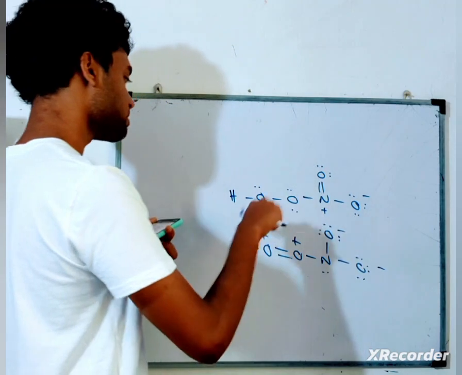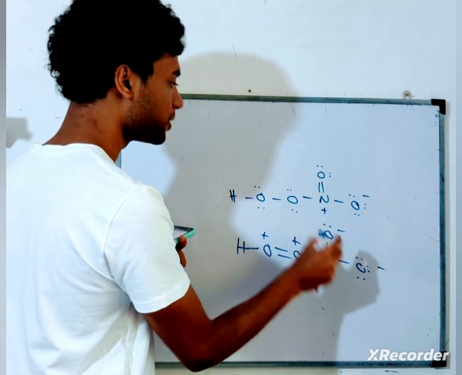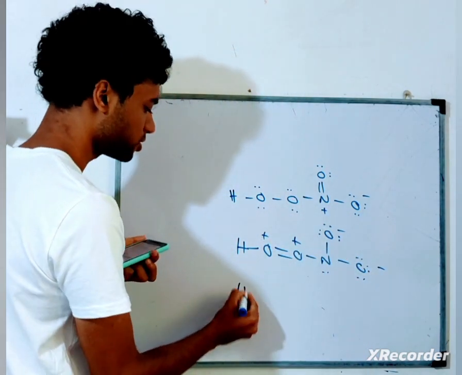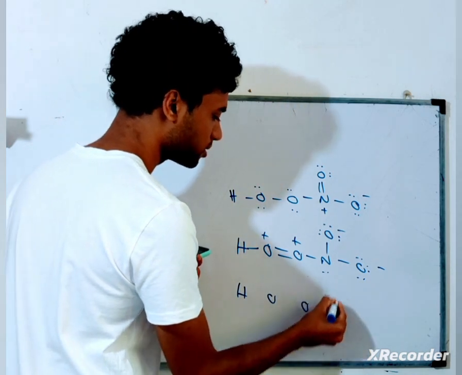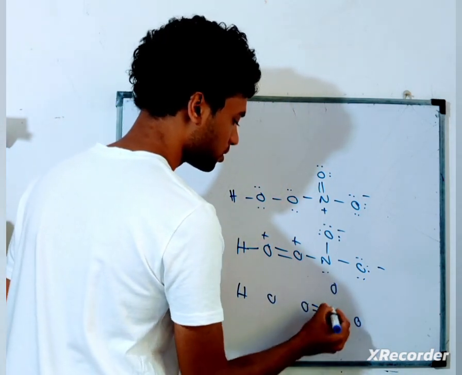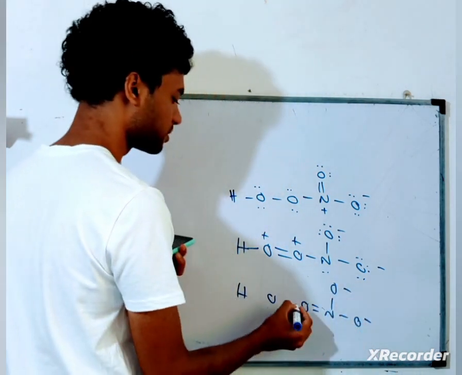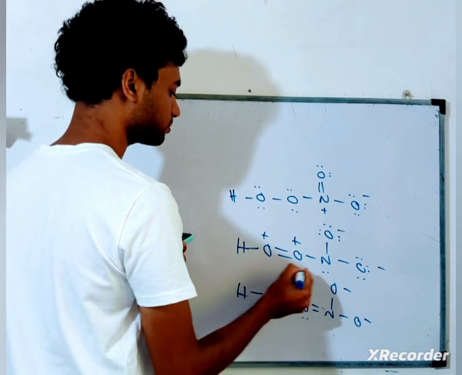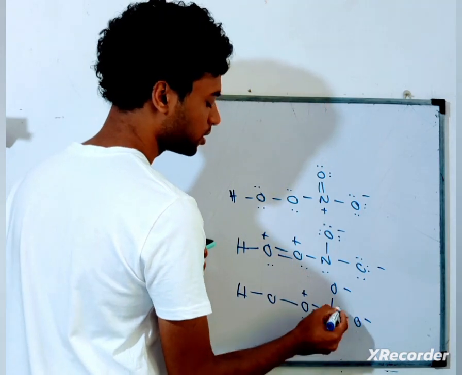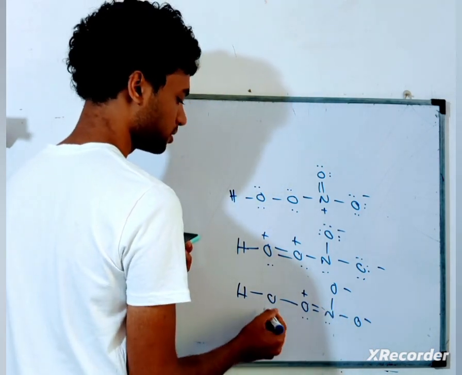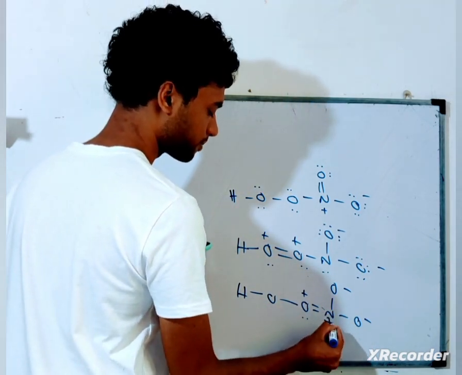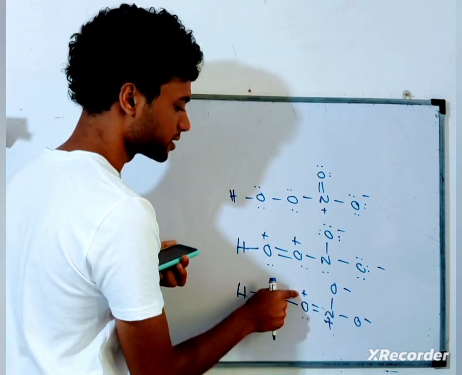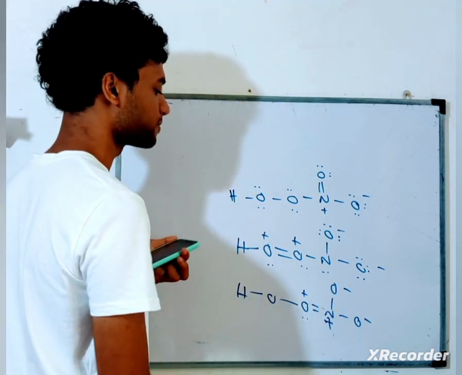Another one, you can put oxygen, you can put what? A double bond between oxygen and nitrogen. So HOONOO, right? So negative, negative, right? So this is positive, and this is positive, right? This is positive and this is positive. Nitrogen has 4 bonds, therefore positive, right?